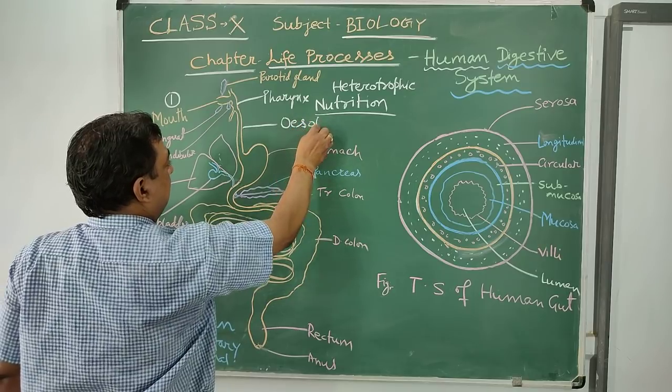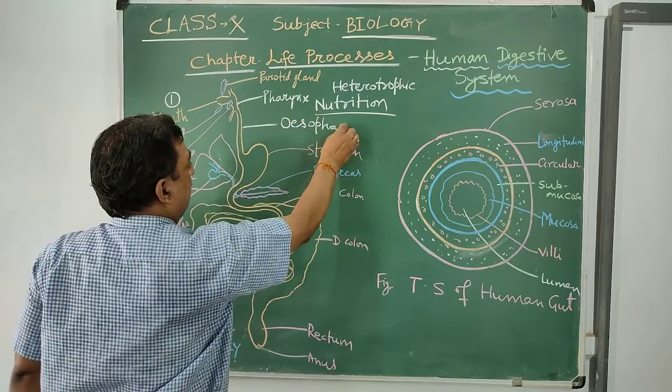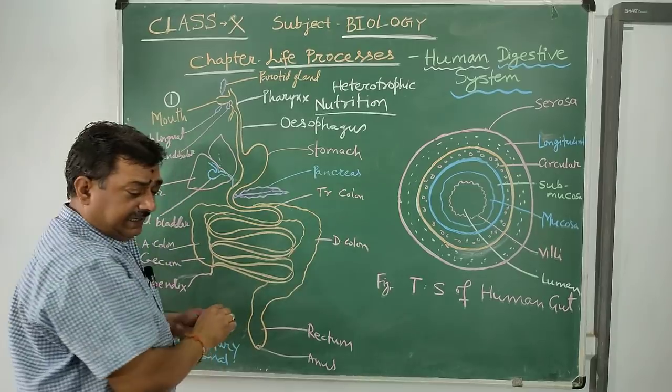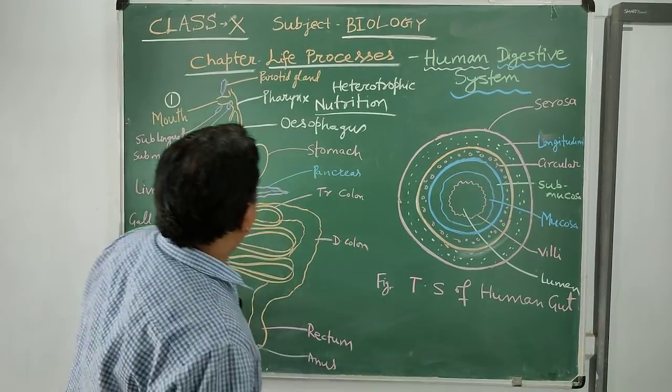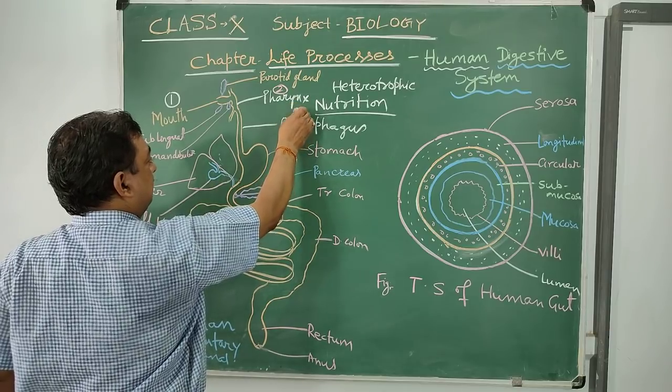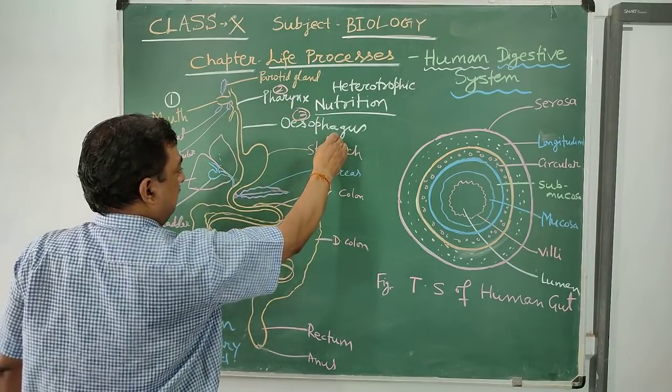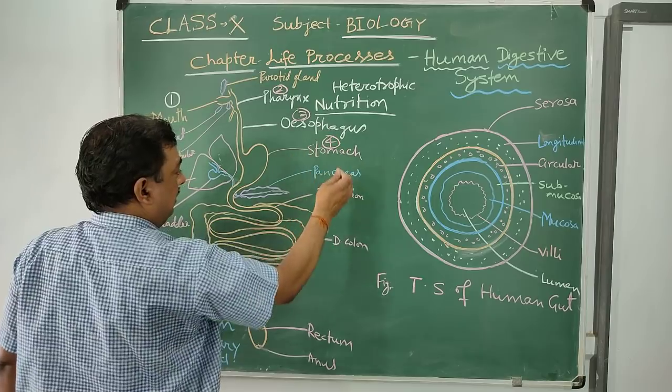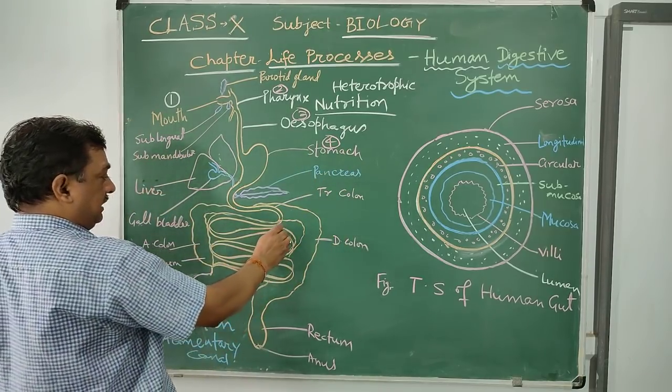Second is called pharynx. Third, esophagus. Next, stomach. Small intestine.